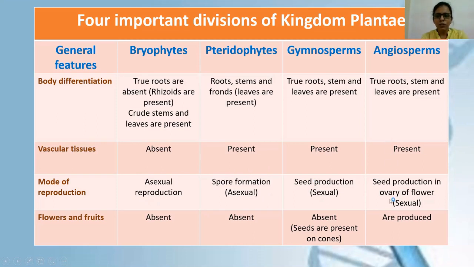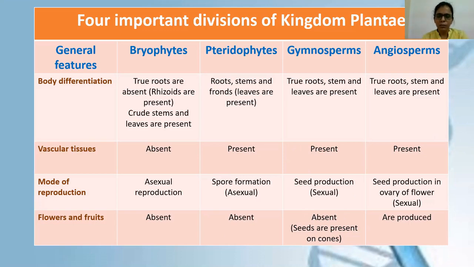In case of angiosperms, seed production takes place in the ovary of the flower. You have studied in class 7th about reproduction in flowering plants. There you have studied the structure of a flower. In the center we have the pistil, and there you have seen stigma, style and ovary. At the bottom, inside the ovary, seed production takes place. Then flowers and fruits, obviously in bryophytes and pteridophytes they are absent. In gymnosperms also they are absent, because in gymnosperms sexual cones are present, male cone and female cone, and seeds are present on the tip of these cones. Then in case of angiosperms, flowers and fruits both are produced.